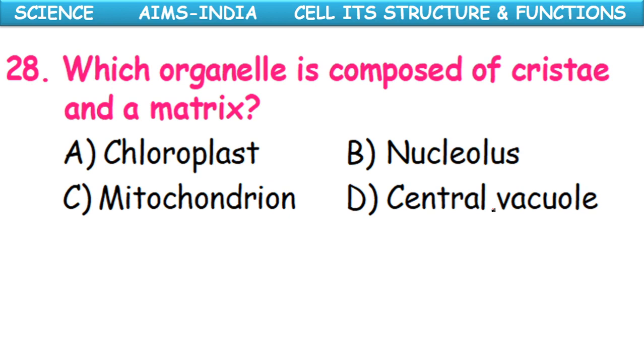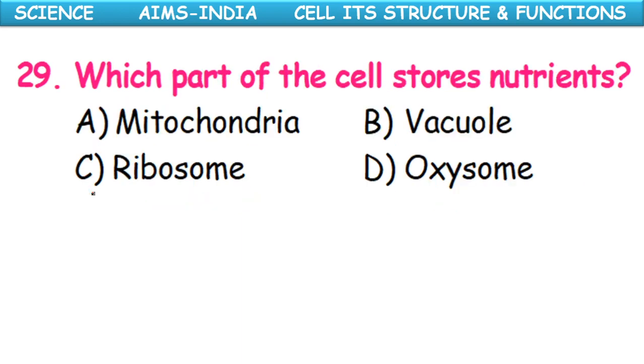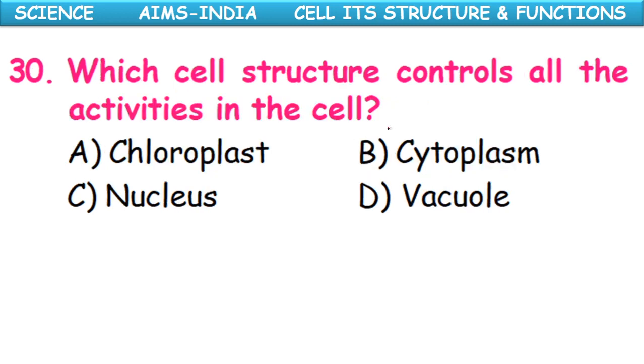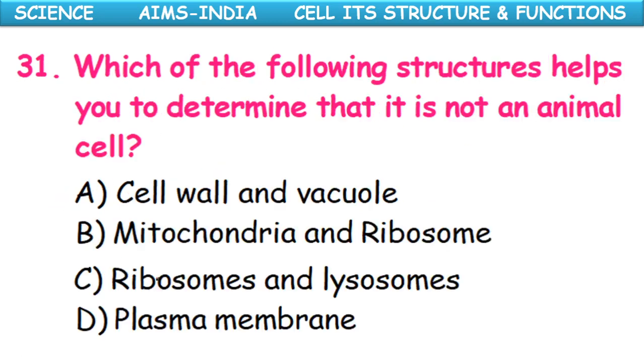Which organelle is composed of cristae and matrix? Chloroplast, nucleolus, mitochondria and central vacuole. It is the mitochondria which contains cristae and a matrix. Next, which part of the cell stores nutrients? Mitochondria, vacuole, ribosome, oxysomes. Nutrients are stored and osmotic balance is maintained by the vacuole, the storehouse of the cell. Which cell organelle controls all the activities of the cell? Chloroplast, cytoplasm, vacuole, nucleus. The nucleus controls all the activities of the cell.